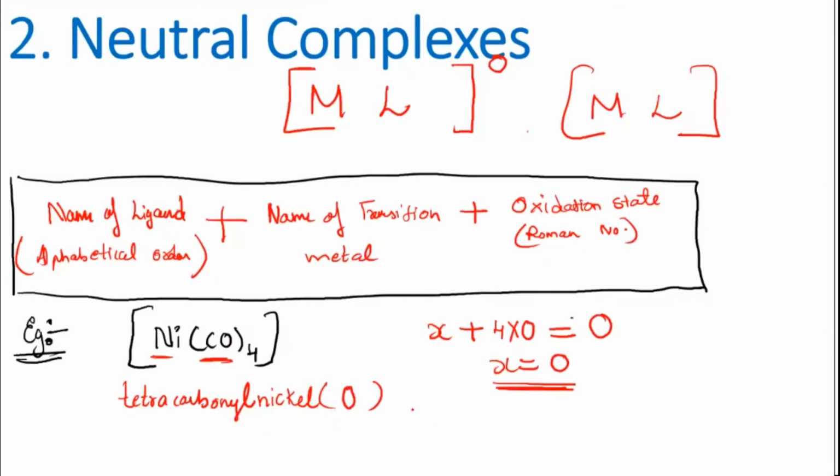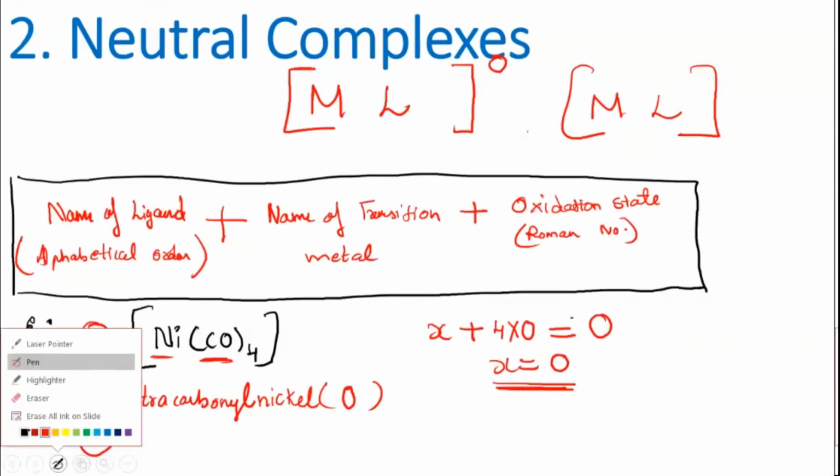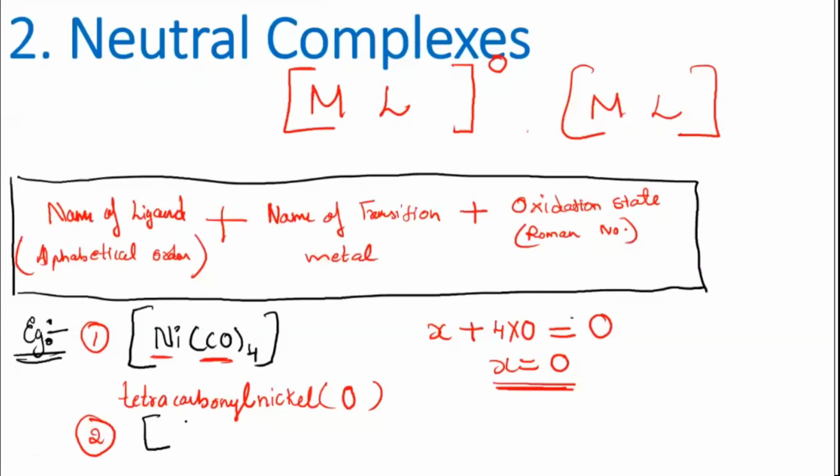That's it. After that, nothing is there. It gets over here only: naming the ligand, naming the metal and the oxidation state. Understood? Copy this down now. I'll give you another example. Meanwhile, you can work out that. Second one: neutral complexes have 0 charge on them. The complex is carrying a 0 charge.